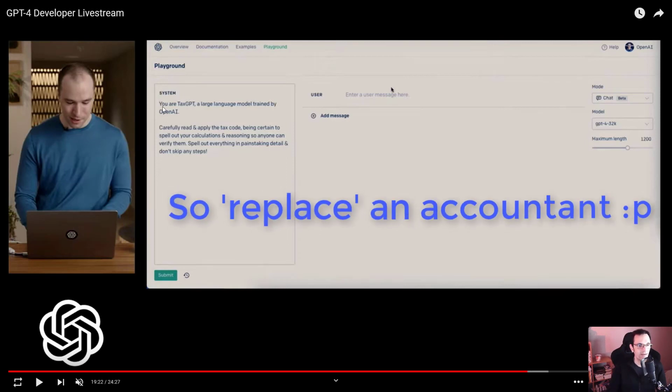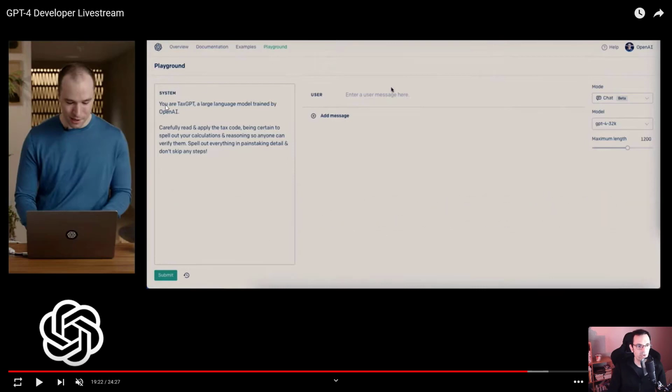So here you can see now in GPT-4 you will have this prompt that will allow you to provide the context. So with this system text area, you can tell GPT that you want it to become tax GPT, and you will feed it with 16 pages of tax code, and then you will provide your income, what you spend, what you want to deduct.